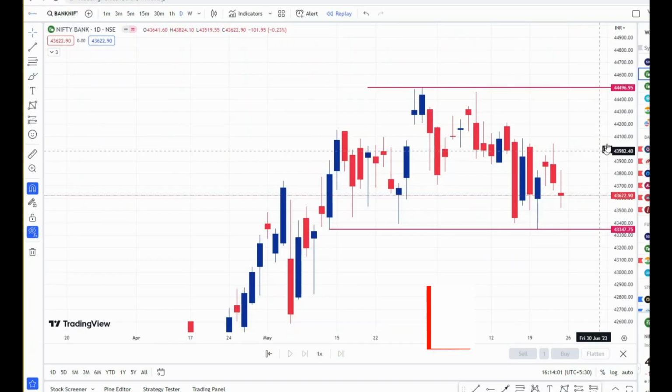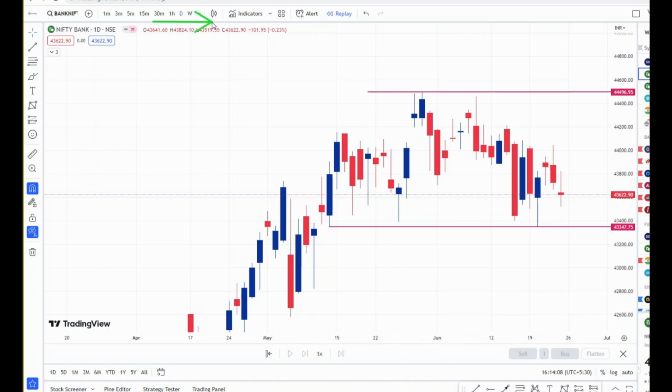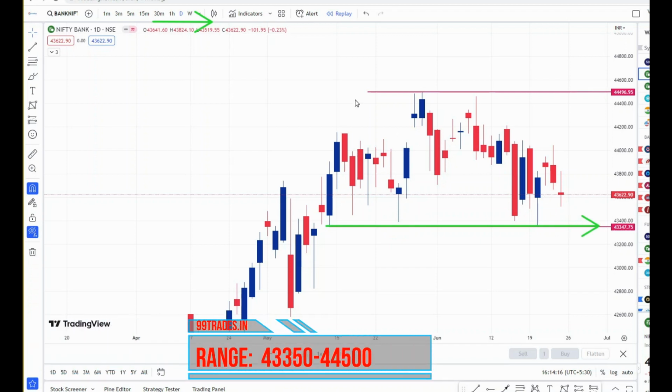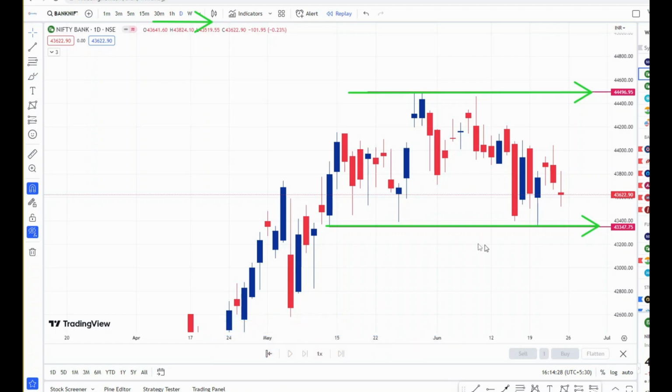That is for Monday's trading. Now let's see the analysis for Bank Nifty. Here I am using the daily chart of Bank Nifty. There is nothing new in Bank Nifty this week, because what we discussed last week, Bank Nifty is in the same range, that is between 44,500 and 43,400. Until Bank Nifty comes out of this range, that is either it has to break this level, 43,350, or it has to trade above 44,500 for a trending move.